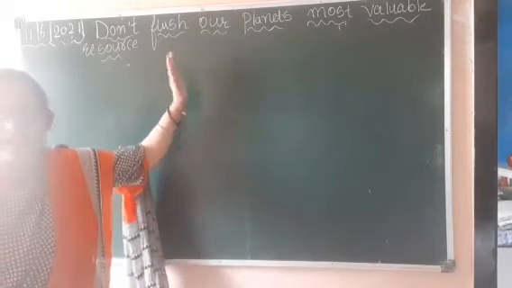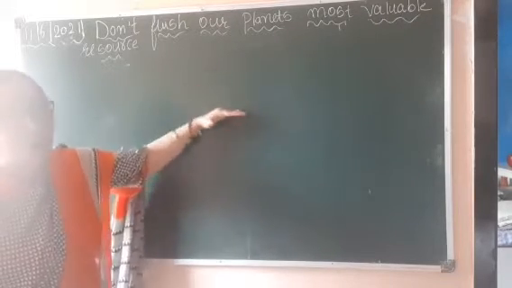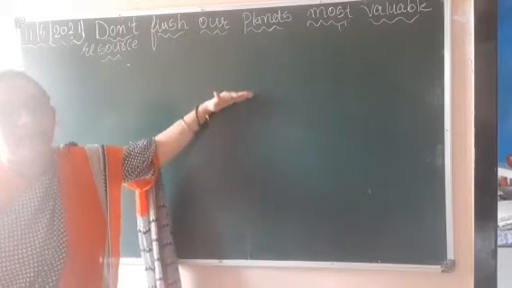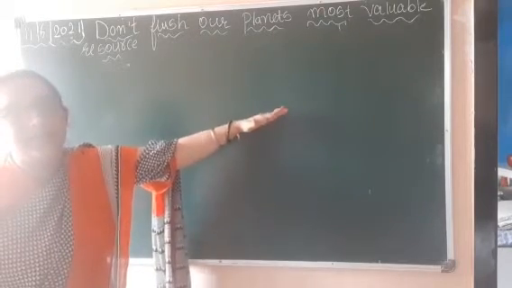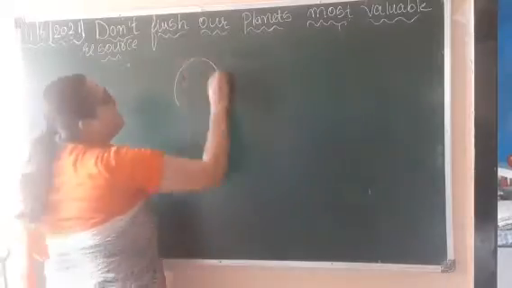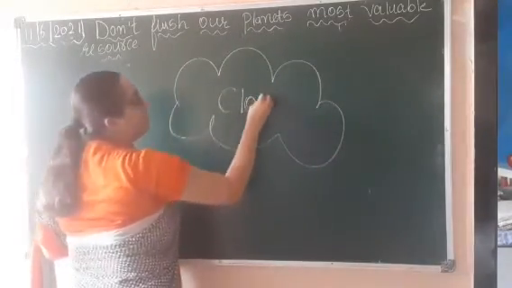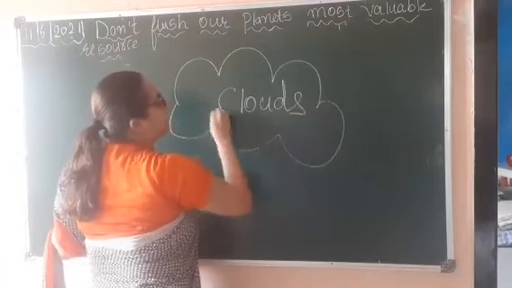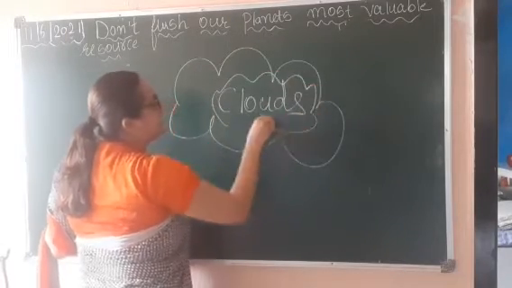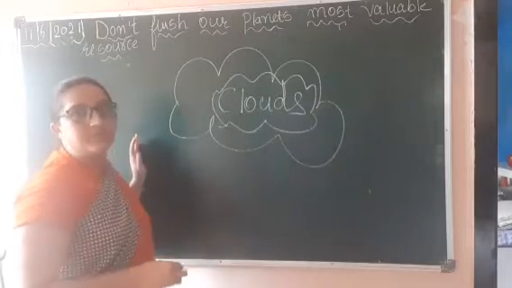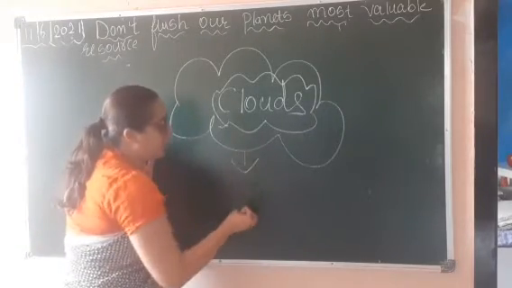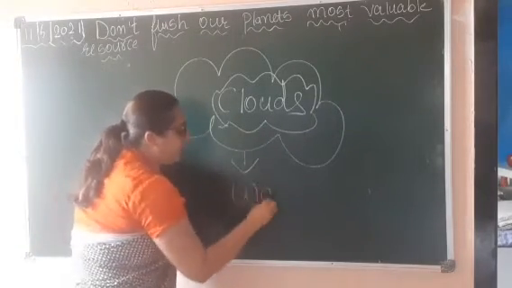High above in the sky, I float and I move slowly. So that is what, you know, students, clouds. And this form of clouds is also formed because of water only.